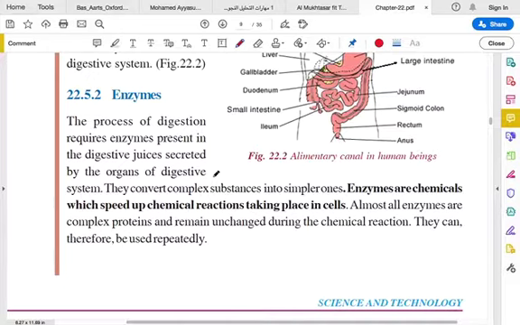Okay. And what are enzymes made up of? Enzymes are made up of complex proteins. Since they are complex proteins, they remain unchanged during the chemical reaction. So, for example, in digestion we need some enzyme, and since the enzyme is made up of complex proteins, they don't change during the chemical reaction, so they can be used repeatedly. So this point you have to remember.